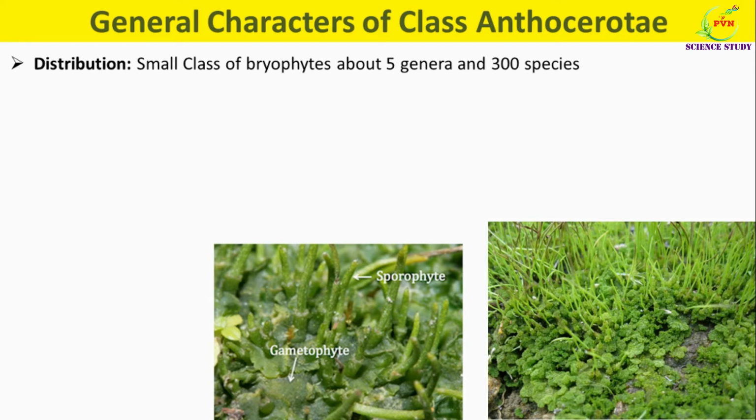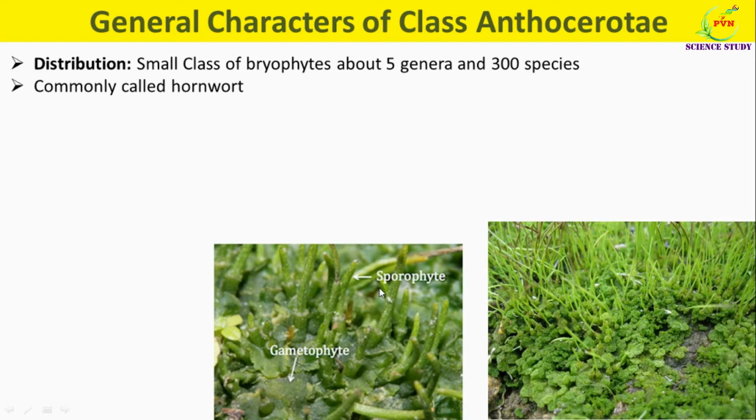Anthocerotae is a small class of Bryophyte which contains about 5 genera and 300 species. The members of class Anthocerotae are commonly called hornworts due to the remarkable association of a simple gametophyte with a highly organized sporophyte. So this is the gametophyte of an Anthocerotae member and this is the sporophyte.